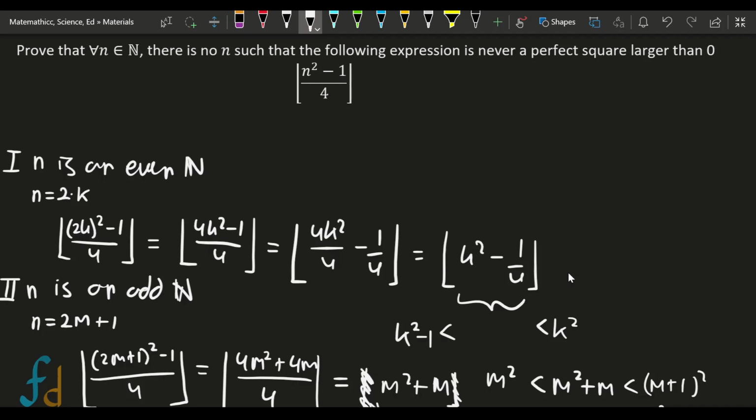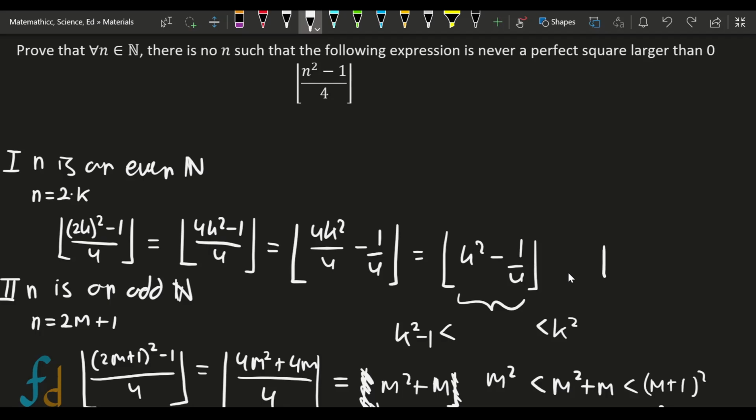Because this term m squared plus m is between two consecutive squares, that means it is never a perfect square larger than 0.